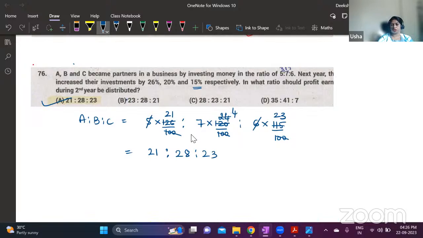All of you understood this? This is a partnership based question where you have used both the concepts of percentages and ratio. Next question.